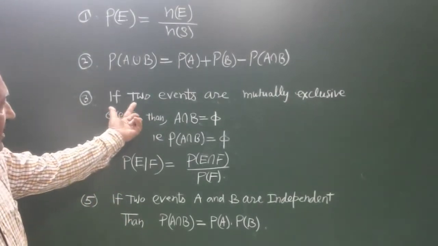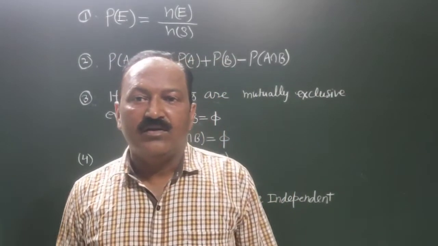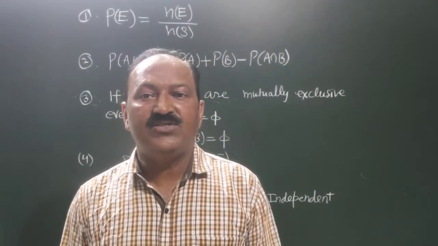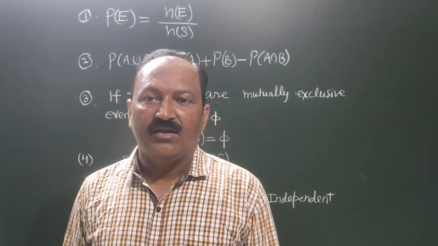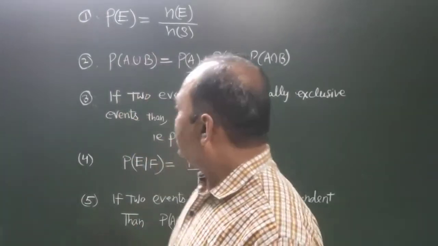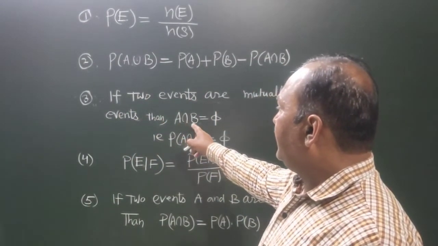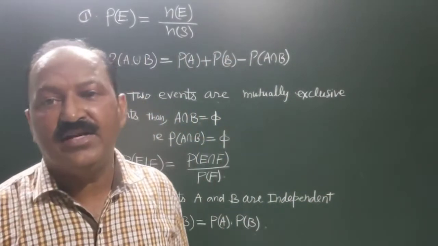And two events are mutually exclusive if they are events in which there are no common points. Two events A and B are said to be mutually exclusive if A intersection B is equal to phi. There is no point in their intersection.